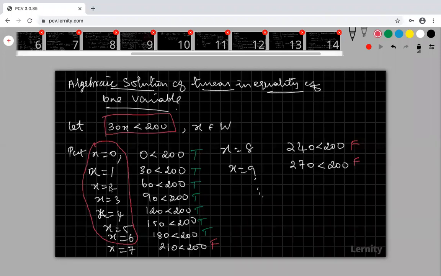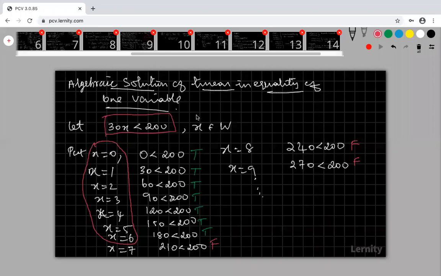That is, the collection of x values that makes this inequality true is called the solution set. Are you clear? Do you understand?